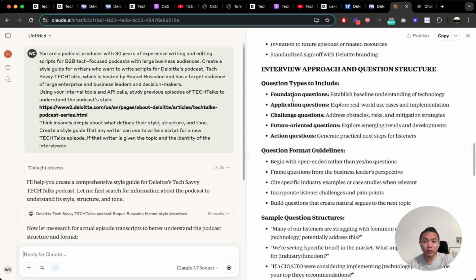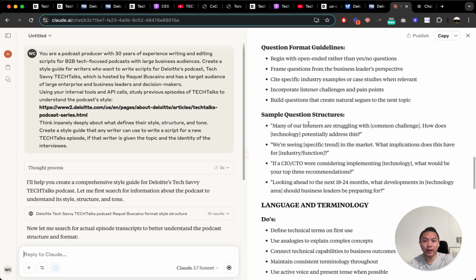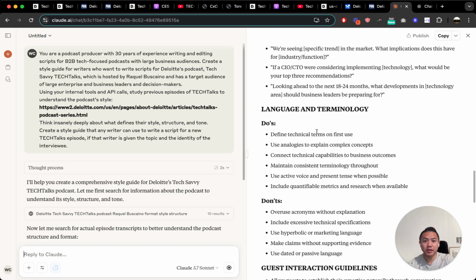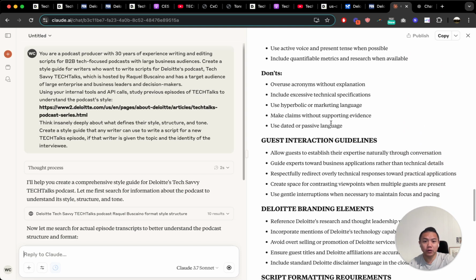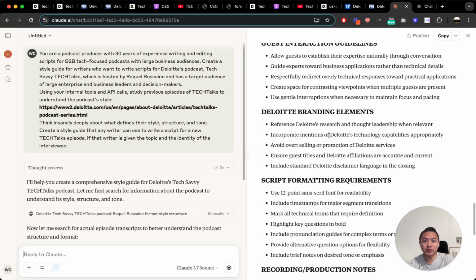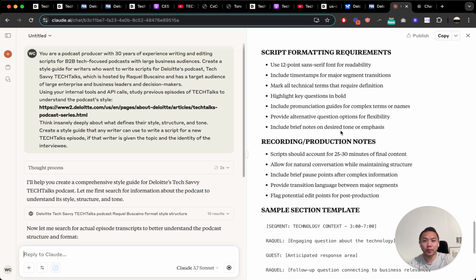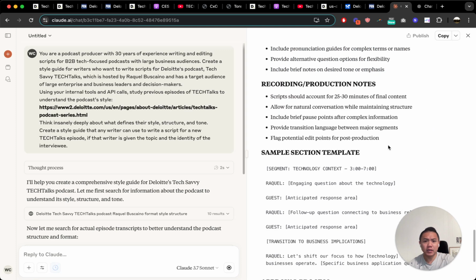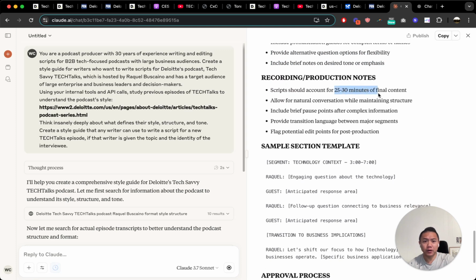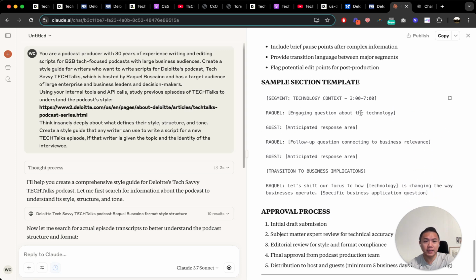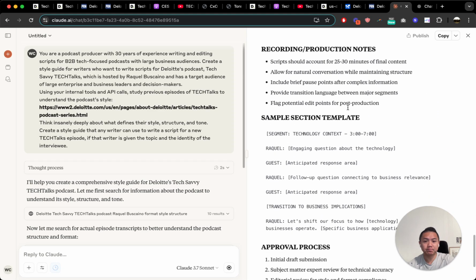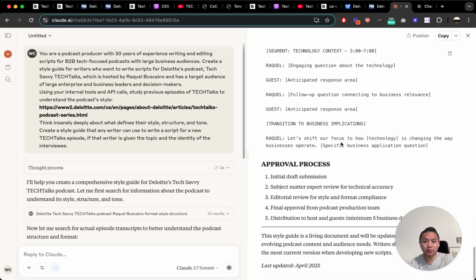Interview approach. So the question types to include: question format guidelines, sample question structures, language and terminology, do's and don'ts, guest interaction guidelines, branding elements, script formatting requirements. I don't know how important this stuff is. And 25 to 30 minutes of final content. Sample section template, approval process. Okay, so it's made this part up. Someone at Deloitte tell me if this is all right.